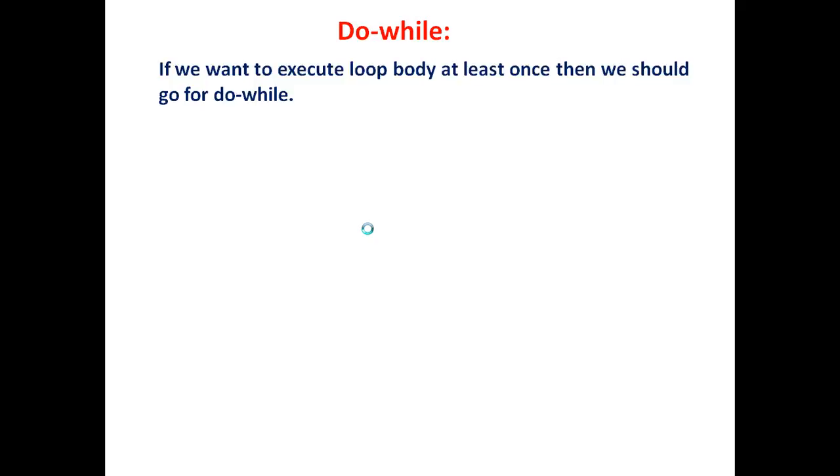See, when we discussed the while loop, what was stated is that if you do not know the number of loops that are to be executed beforehand, then you must go for the while loop. But say if you want to execute the loop at least once, then you should go for the do while loop, right? So if you want to execute the loop body at least once, then you should go for do while loop.